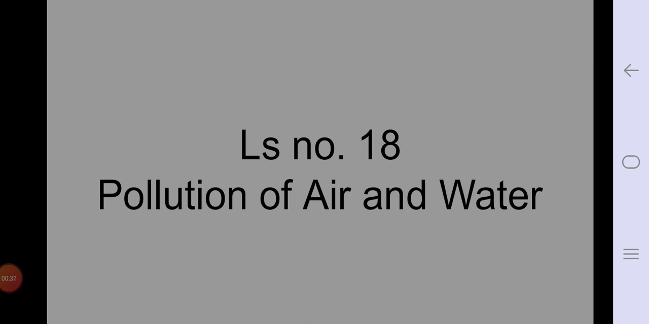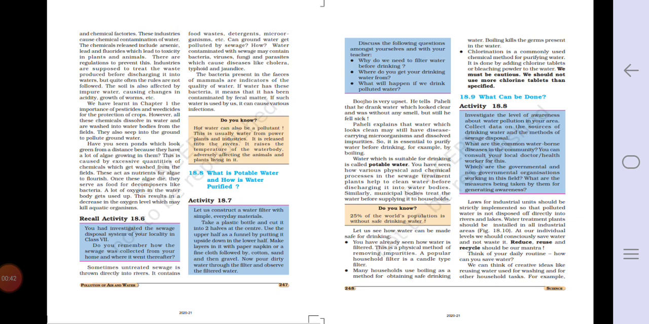So first we'll see Activity 18.7. You can see it in the textbook. Let us construct a water filter with simple everyday materials. Take a plastic bottle and cut it into two halves at the center. Use the upper half as a funnel by putting it upside down in the lower half. Make layers in it with a paper napkin or a fine cloth, followed by cotton, sand and then gravel. Now pour dirty water into the filter and observe the filtered water. Discuss the following questions among yourselves and with your teacher.